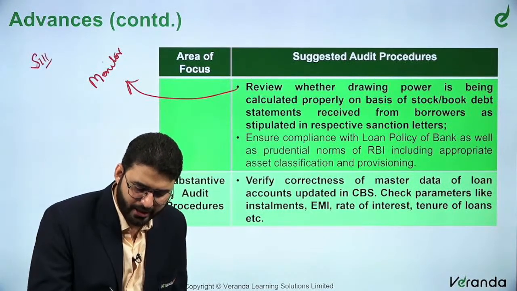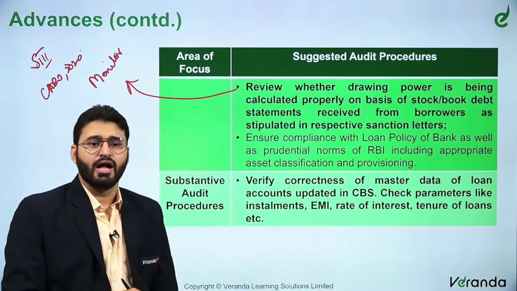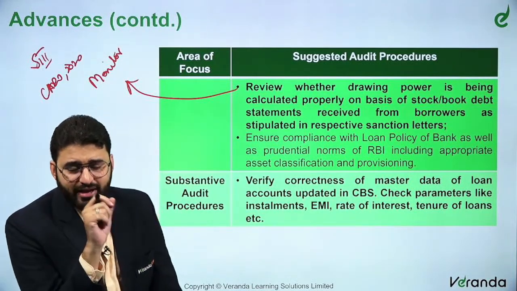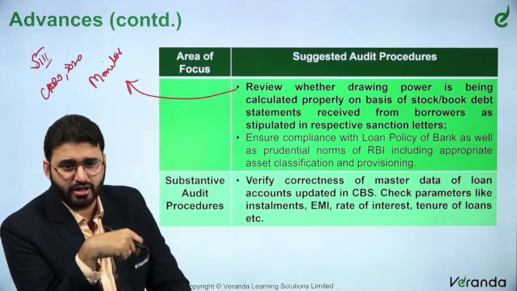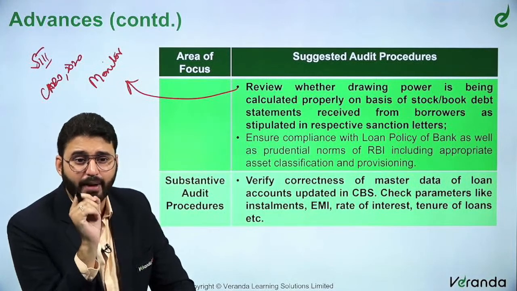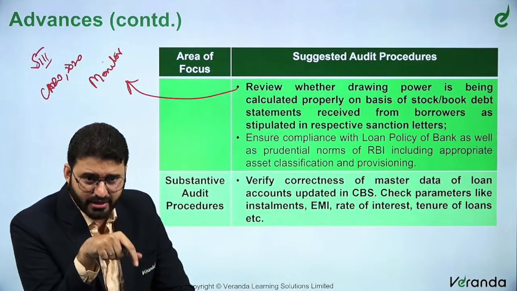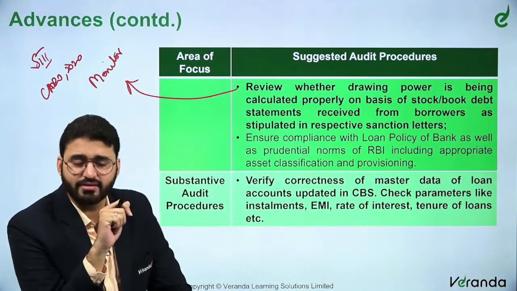There's a Schedule 3 amendment and also a CARO 2020 requirement which says wherever loans have been given on the basis of current assets, the quarterly stock returns submitted to the bank should match with the books of accounts. If not, the details and discrepancies have to be disclosed in CARO as well as in Schedule 3.